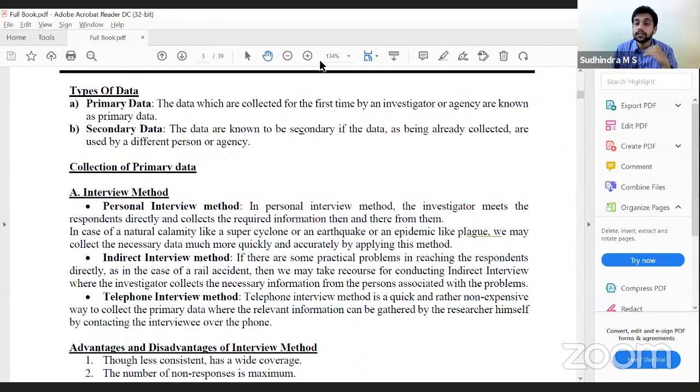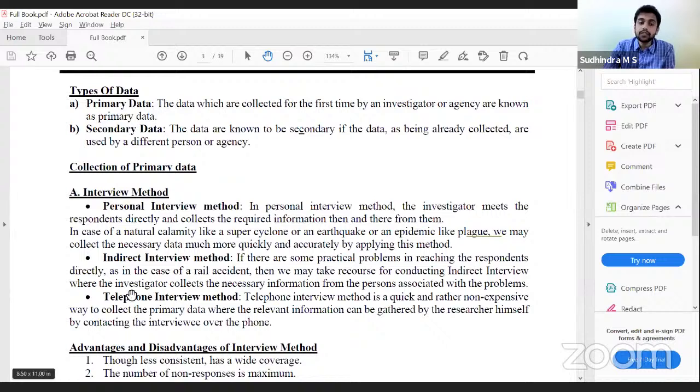Indirect interview is used where personal interview is not possible, wherein the respondent cannot be directly interviewed. The victim, the person who was affected by that particular incident, cannot be directly interviewed. In that case, persons associated with that incident would be interviewed. That is indirect interview. Best example is rail accident. The persons affected, it is impossible for us to interview them. Either they would be dead or seriously injured. Therefore, we go with the eyewitnesses, the persons who have seen that particular accident, interview them and get the information required.